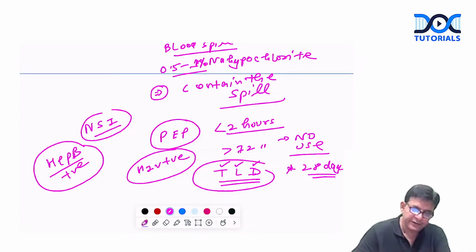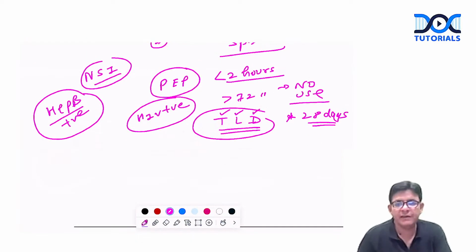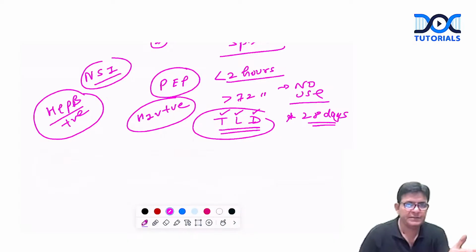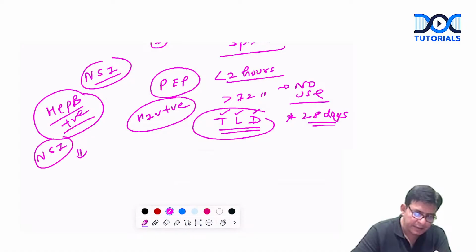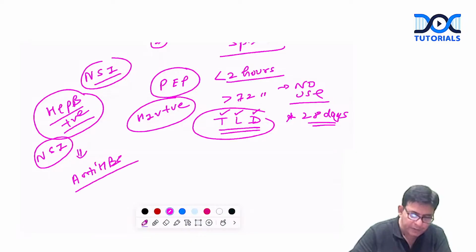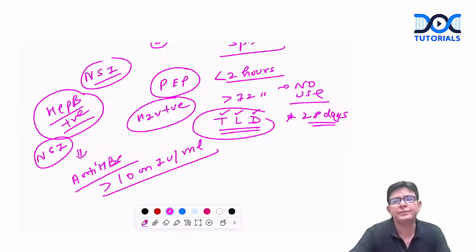Suppose you are a healthcare worker, you have already taken the hepatitis B vaccine, and you have got a needle stick injury from a hepatitis B positive individual, and you go for your titers, and the anti-HBs titers are found to be more than 10 milli international units per ml. If this is your level after the vaccination, which everybody takes, all the medical students must have taken it.